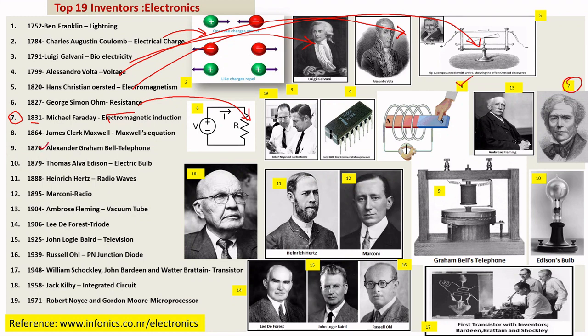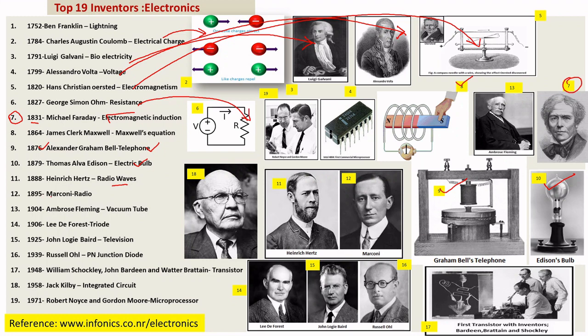In 1876, Alexander Graham Bell invented the telephone. In 1879, Professor Thomas Alva Edison invented the electric bulb. In 1888, Heinrich Hertz invented radio waves.